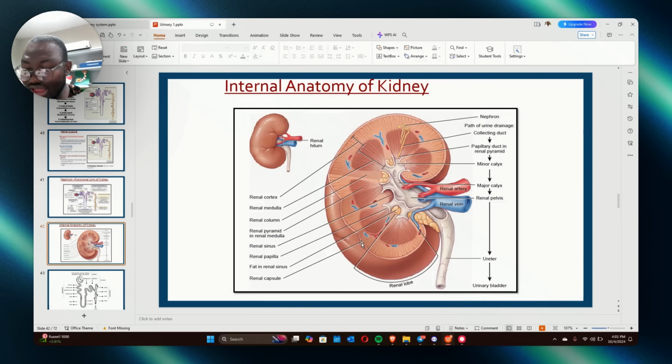So another thing you need to know is that the hilum is the part of the pelvis. I mentioned it is the hilum, where the renal artery, renal vein, renal nerves, and everything, and even the pelvis exits. This is where they enter or exit. Anyone, just know that that is the hilum. All right, that's the hilum. It's just a medial concavity of the kidney.